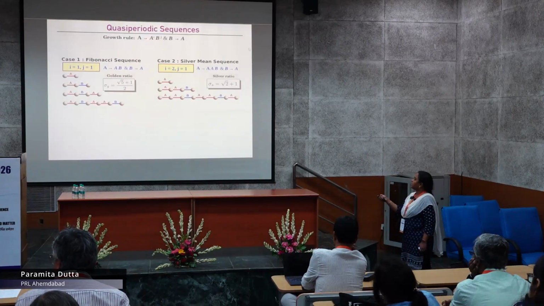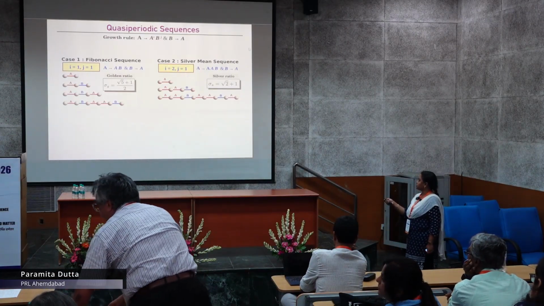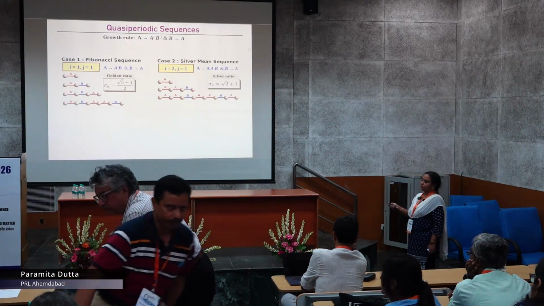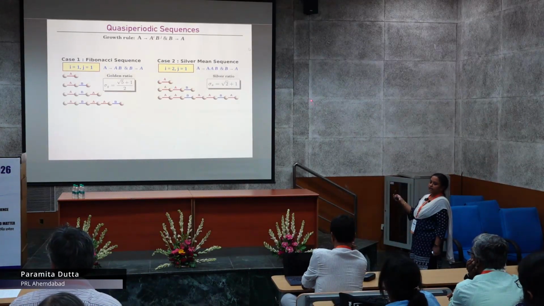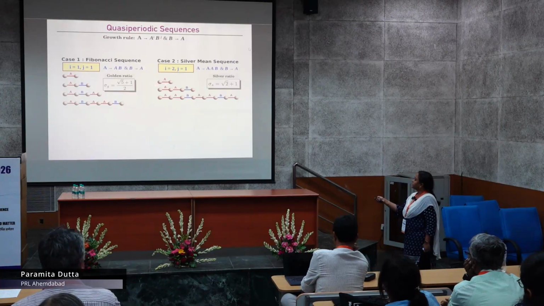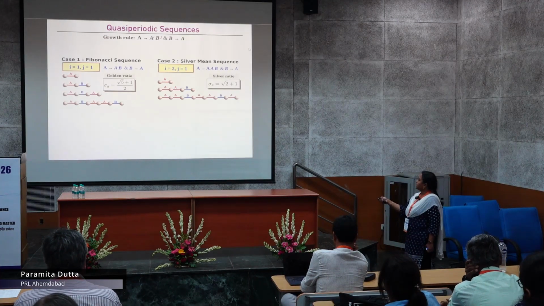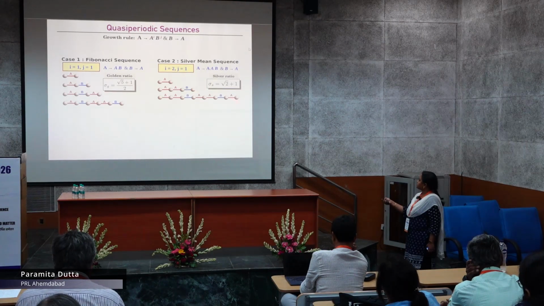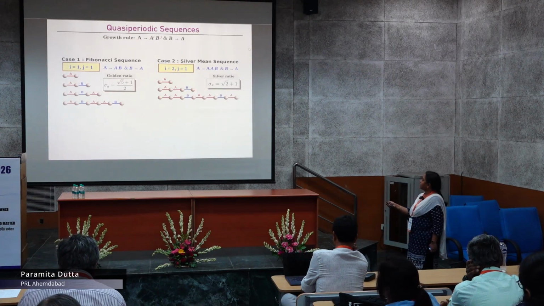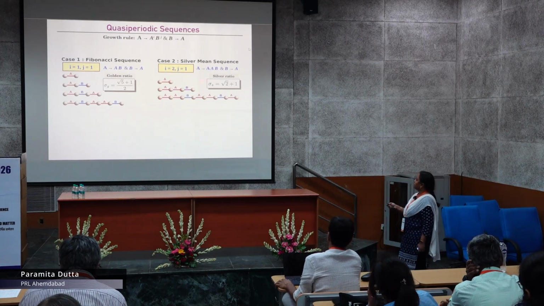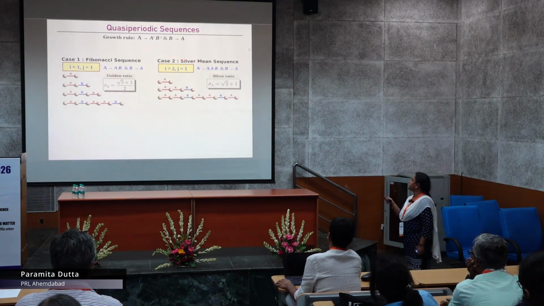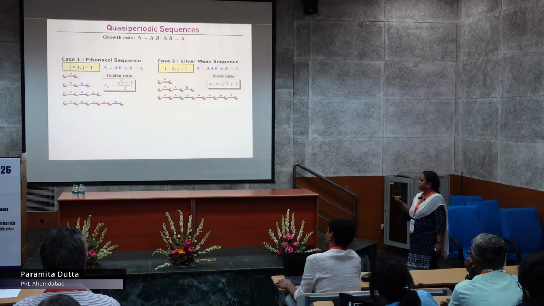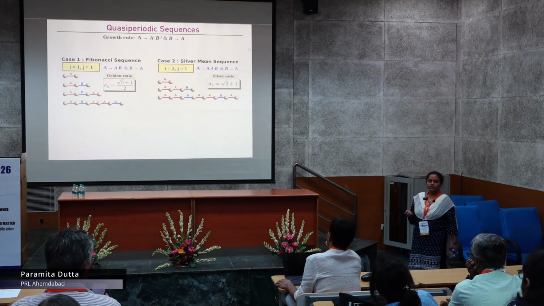If I choose i equals 2, keeping j equals 1, I will get the silver mean sequence, and that means I have to replace A by AAB and B by A. So it follows this generation: A is replaced by AAB, and then again in AAB, I will be replacing A by AAB and B by A. So it goes like AAB, AAB, A, and again in the large n limit, F(n) by F(n-1) will give you the silver ratio.